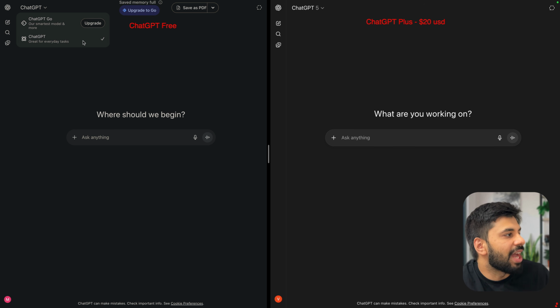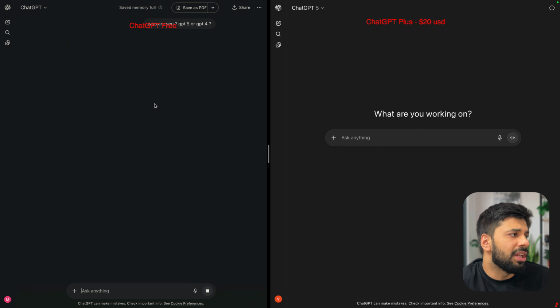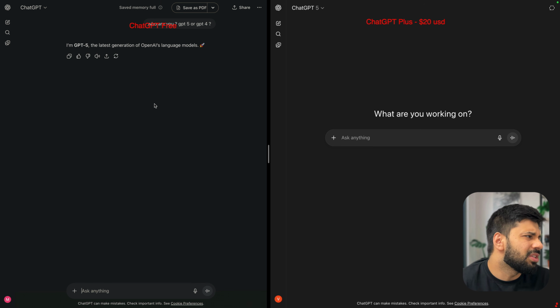So we just have the ChatGPT and we are not even sure. If I ask you, who are you? Let's say GPT-5 or GPT-4, then it will not have any information about the same, right? It can use GPT-5. So this time it is coming as GPT-5. It can very well be GPT-4 as well.